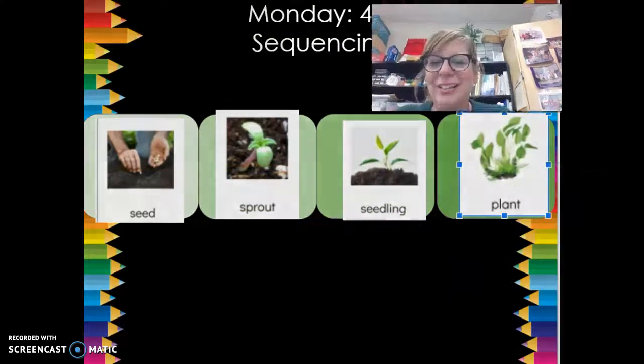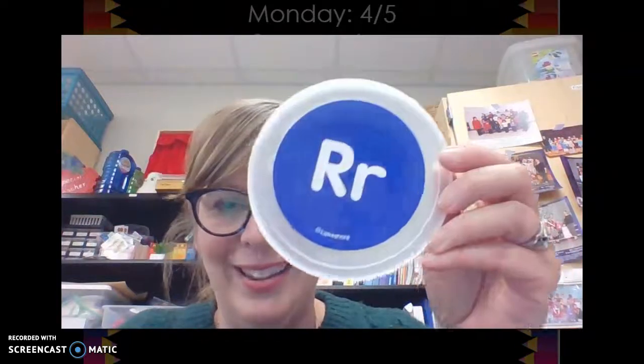All right, my friends. Happy Monday, everybody. And today we learned about the letter R, like Rosalinda, and R always makes the sound R. And then we sequence some pictures. We put them in order so we know how a plant grows.